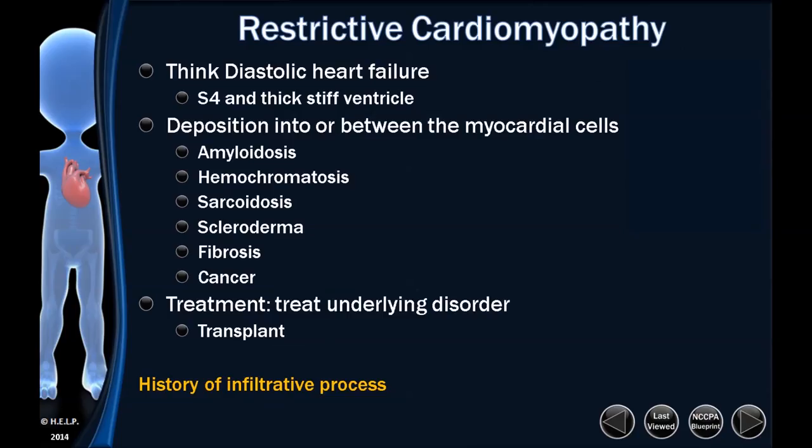Restrictive cardiomyopathy, you've got to think of it as diastolic heart failure. They have S4 and a thick, stiff ventricle. What happens in restrictive cardiomyopathy is they get a deposition into or between the heart cells. So amyloidosis, somebody who has hemochromatosis, sarcoid, scleroderma, fibrosis, or cancer. Any of these gets extra tissue in between the cells of the heart, causing it to become stiff and not squeeze very well. So restrictive cardiomyopathy is just a diastolic heart failure, and you treat the underlying disorder and/or transplant. So you're looking for any of these leading to the diastolic heart failure, the S4, and transplant and treat the underlying condition.